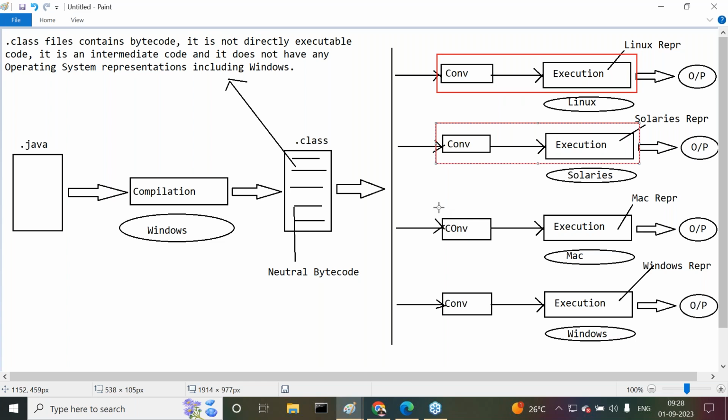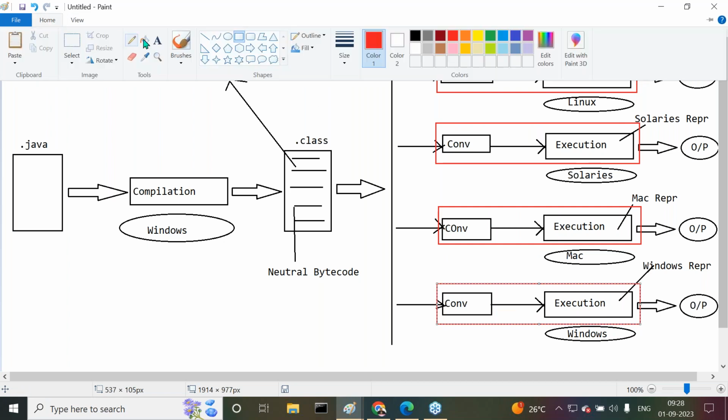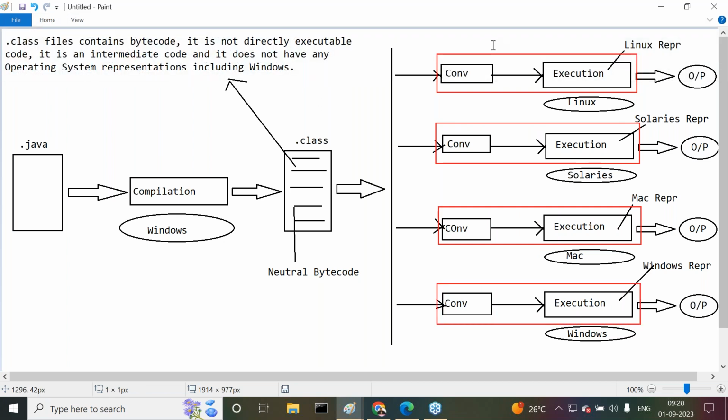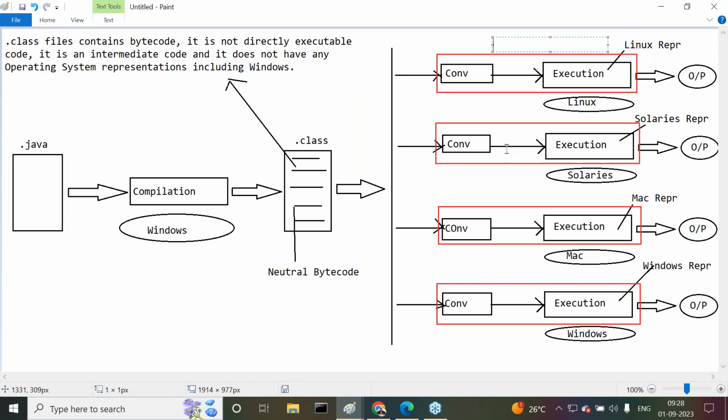Everybody understand this clearly? Both are included in a single device. The name of that single device is what? JVM. All right, so now JVM, understand it clearly.